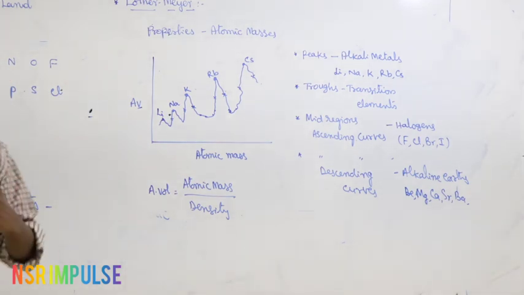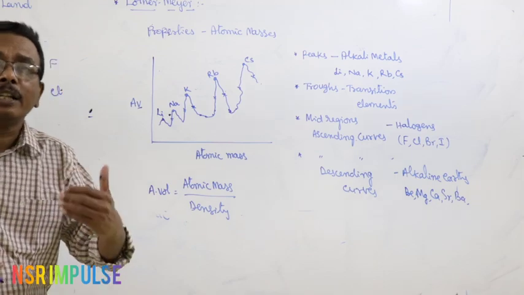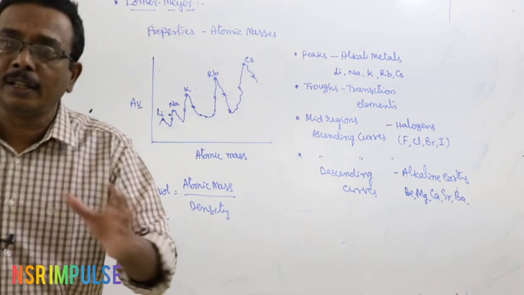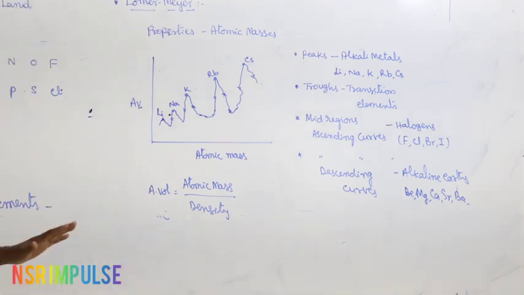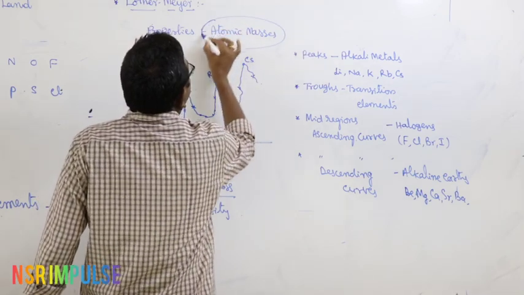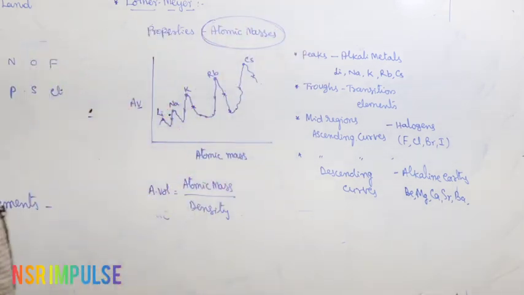What is the basis for the construction of Mendeleev's periodic table? That is Mendeleev's periodic law. What is Mendeleev's periodic law? The physical and chemical properties of the elements are periodic functions of their atomic weights.